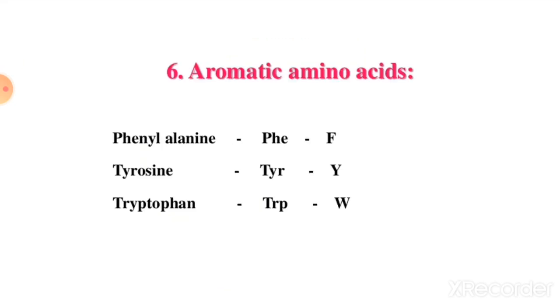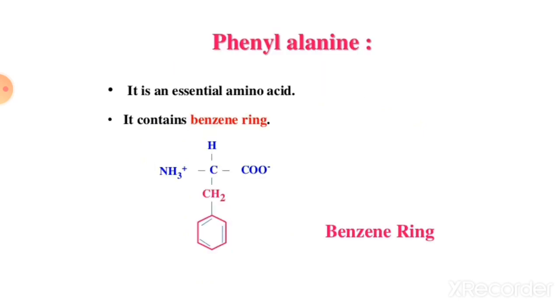Aromatic amino acids, those amino acids contain a ring in the side chain. Examples of aromatic amino acids are phenylalanine, tyrosine and tryptophan. First is phenylalanine. It is an essential amino acid, contains a benzene ring in the side chain.